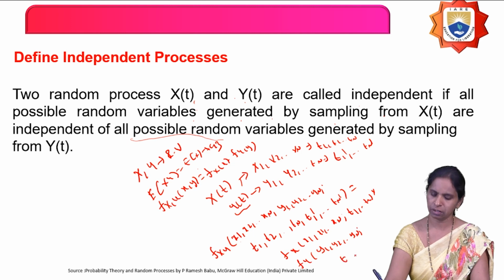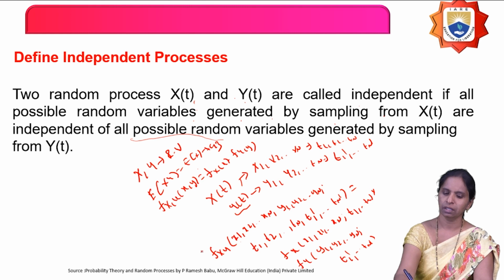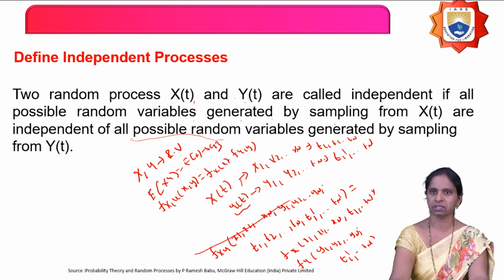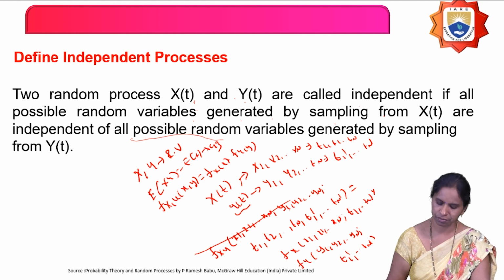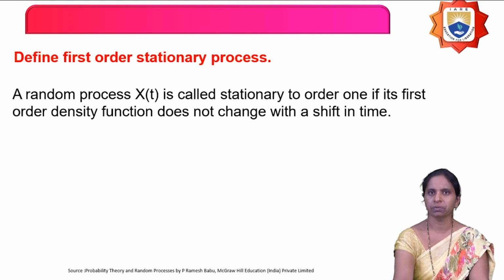So how can you get those random variables? t equals t1 dash and so on tn dash. Then the two random processes x of t and y of t are said to be what? Independent random processes. So define first order stationary random process.